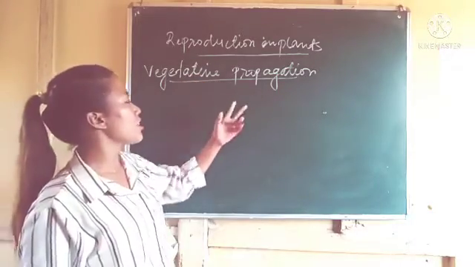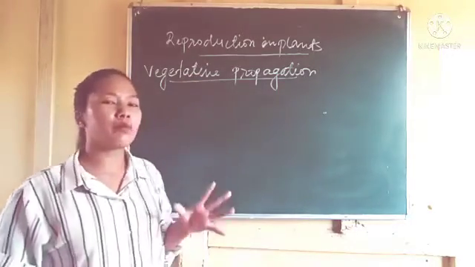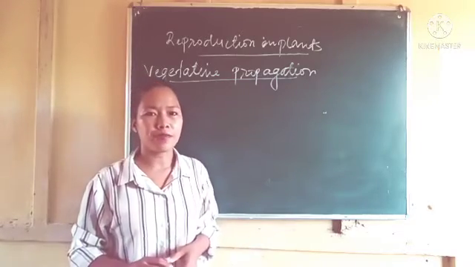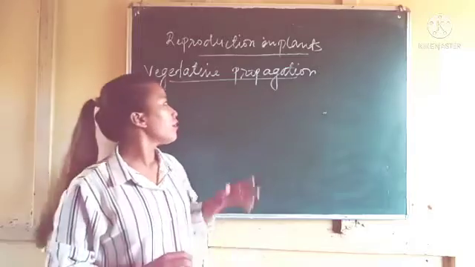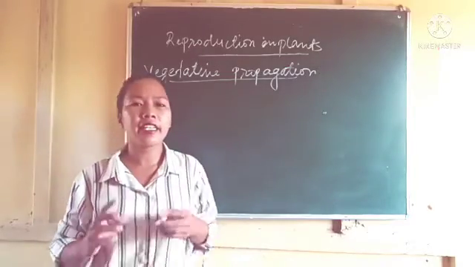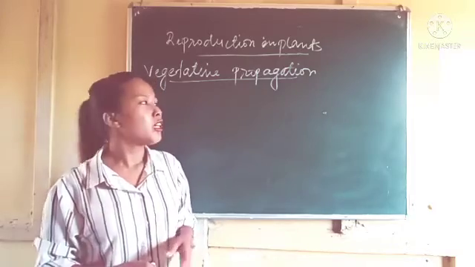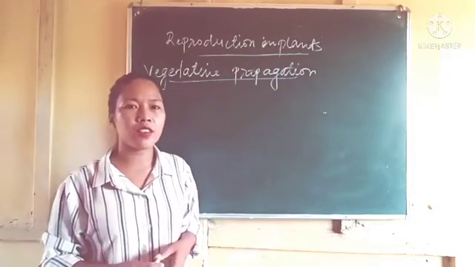In vegetative propagation, reproduction takes place from any part of the plant except for the flower. And this vegetative reproduction is again of many types, so we will study these types of vegetative propagation one by one.